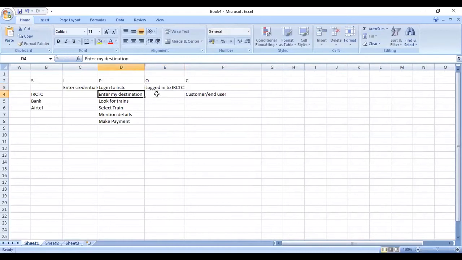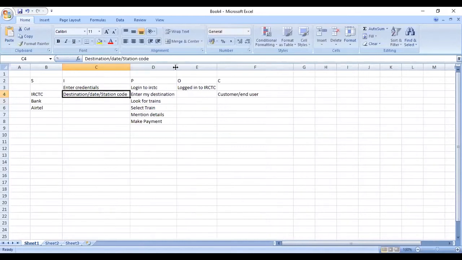To enter my destination, what input do I have to mention? Source and destination station code, date of journey, destination name. Once I enter my destination, what could be the output? List of trains and timings.